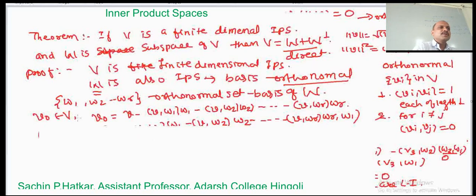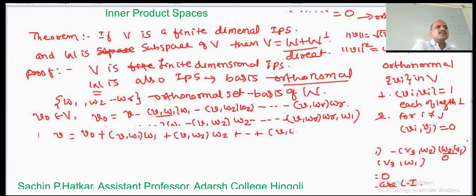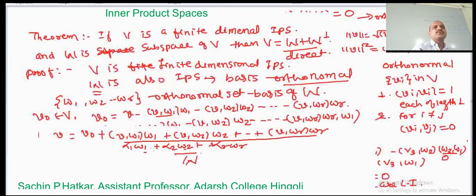We can write v equal to v0 plus (v, w1) w1 plus (v, w2) w2 plus ... plus (v, wr) wr. This is a linear combination like alpha 1 w1 plus alpha 2 w2 plus ... plus alpha r wr. Since w1, w2, ..., wr are members of W, this linear combination is a member of W, and v0 is orthogonal to each of w1, w2, ..., wr.